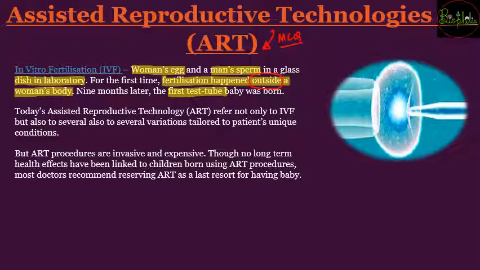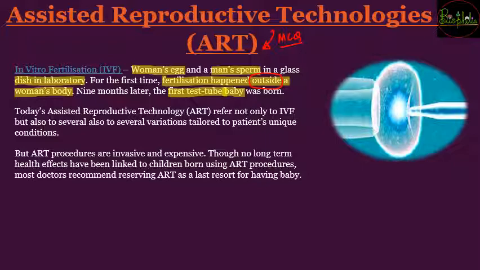Now you should not laugh at the word test tube baby. The baby is not actually born in the test tube; it does not grow in the test tube. The implantation of the embryo occurs in the female uterus, and only the fertilization occurs outside the body. Because the fertilization occurs in the laboratory in a petri dish, it is called a test tube baby. Many people think, on hearing test tube baby, that the baby was born or developed in the test tube. It is not like that. Only the fertilization occurs outside the woman's body.